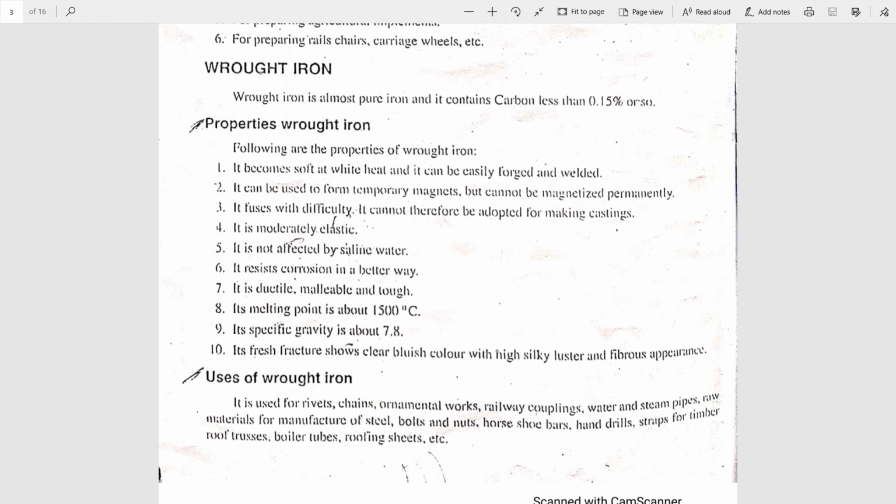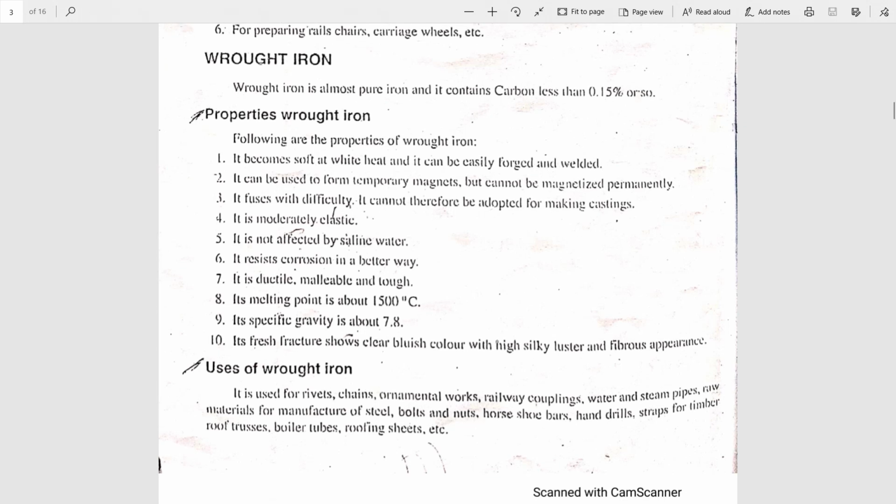Melting temperature is 1500 degrees centigrade, whereas the specific gravity of wrought iron is 7.8. When you observe the fracture, it looks bluish in color, clear, and with a silky luster and fibrous appearance, etc.